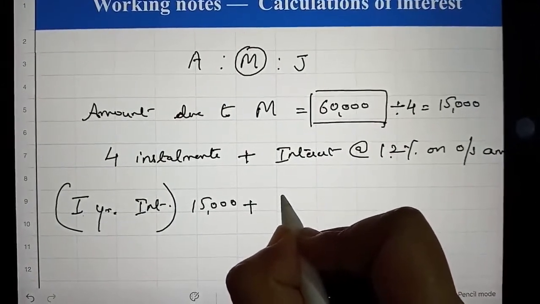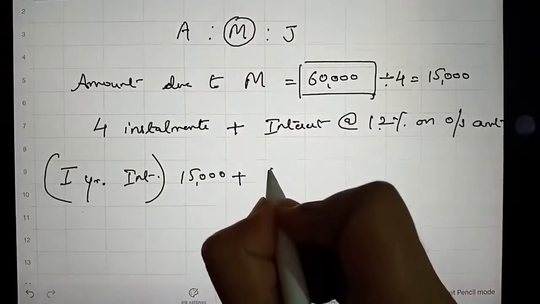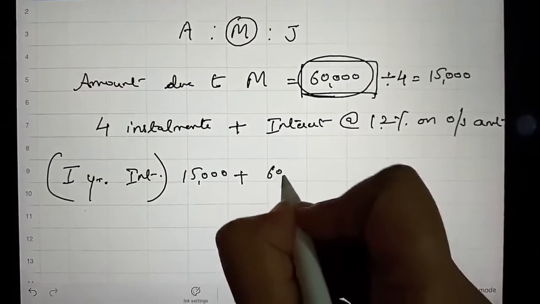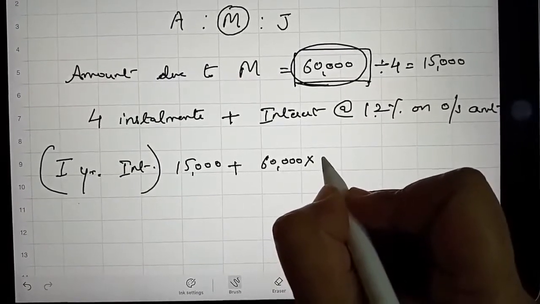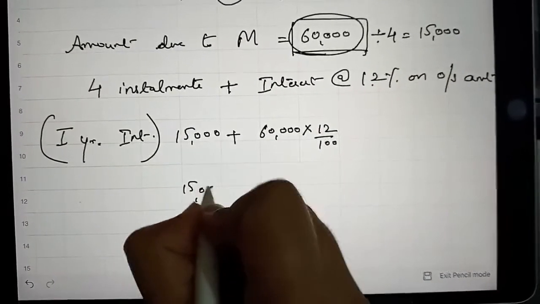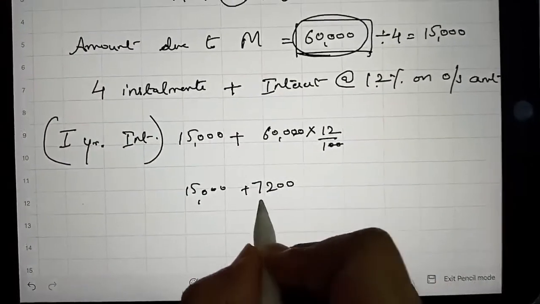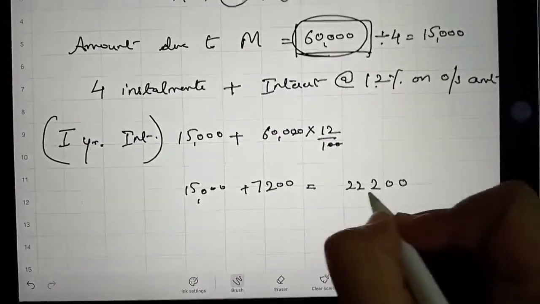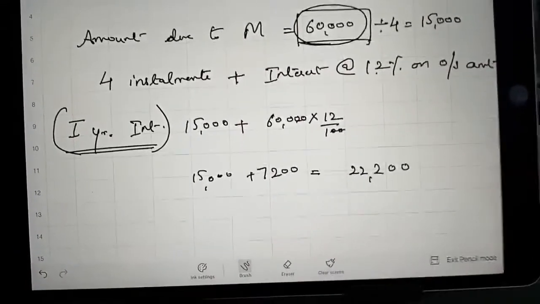It will be 12% on the outstanding amount. The outstanding amount in the beginning of the year is 60,000, so 60,000 multiplied by 12%, and it is 15,000 plus 7,200 interest, and the total amount is 22,200. So it will be the first year's installment.